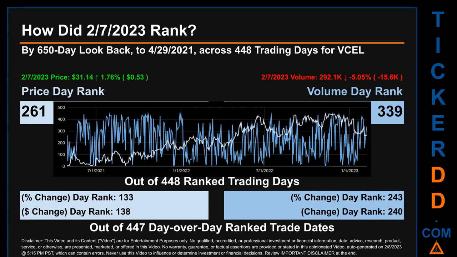The line graph overlays price and volume's daily ranking, as shown respectively in light versus dark blue, across those target trading days. In this view, essentially the dips are good whereas the spikes are bad. The price's day-over-day percentage change, jumping 1.76% on the 7th of February 2023, had a day rank of 133, while its dollar difference of 53 cents had a rank of 138 when compared day-over-day across 447 trading days. Volume's percentage change and difference were ranked respectively at 243 and 240.